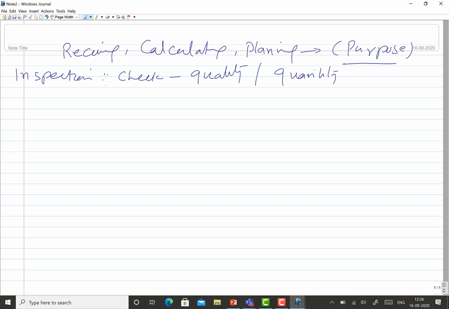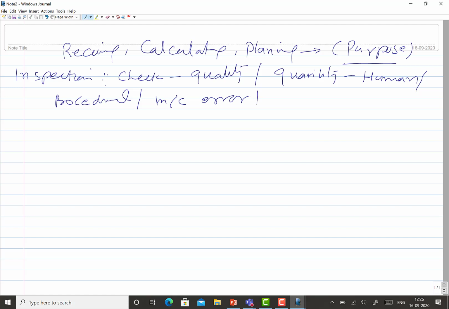So this is done primarily to check if there is any human, procedural, or machine error. So just for error detection we are doing the inspection, and if we find that things are fine, then it will be moved ahead, otherwise it will be reworked or rejected as per the case.